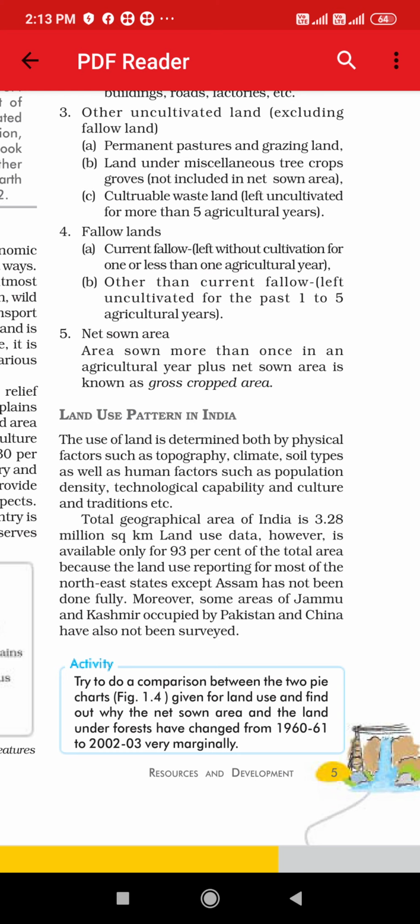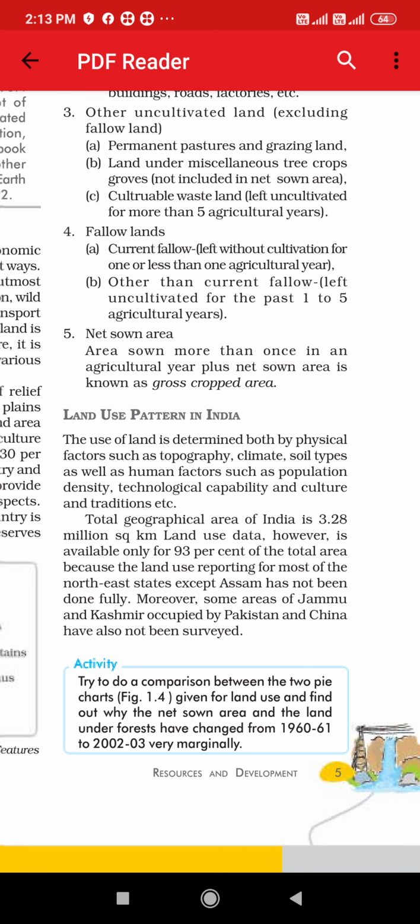We have just used a small amount of area in which we have grown the crops. So that is known as area sown, where we have grown, right? In an agriculture year, plus net sown area, that is the total amount of area we have used to sow the crops, is known as gross cropped area.